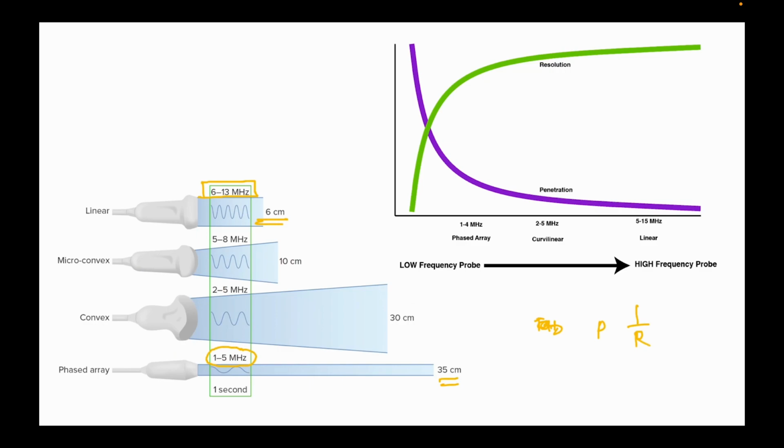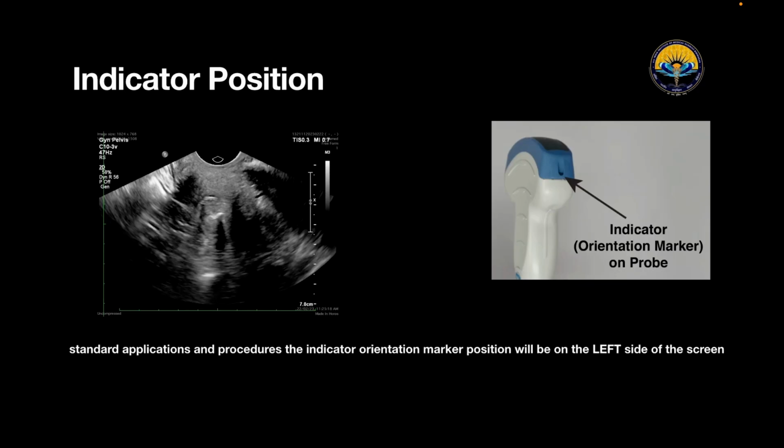Okay, so now let's talk about indicator position. In every probe there is one indicator for the orientation. In standard applications and procedures, the indicator orientation marker position will be on the left side of the screen. Okay, so this is the indicator here which is on the left side, and this is the indicator marker.